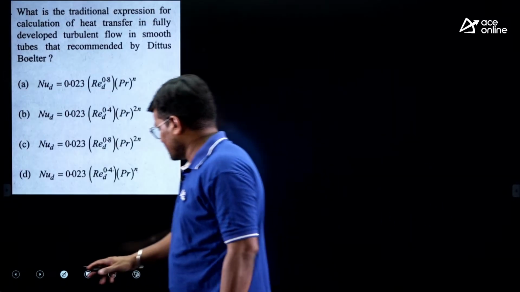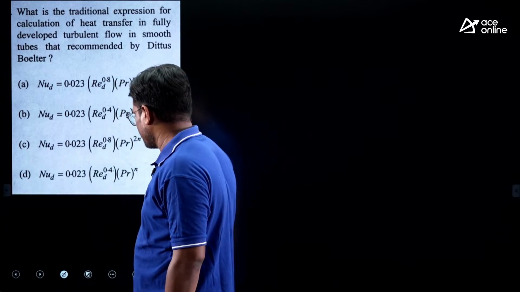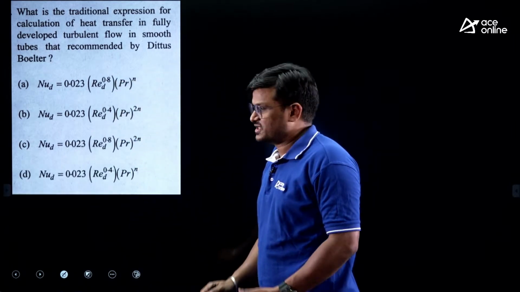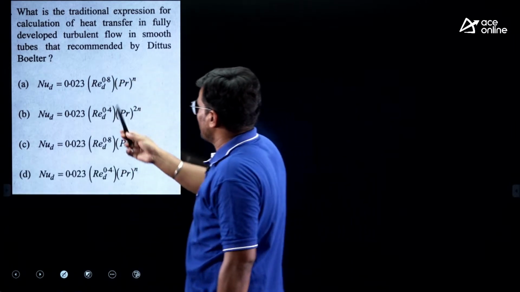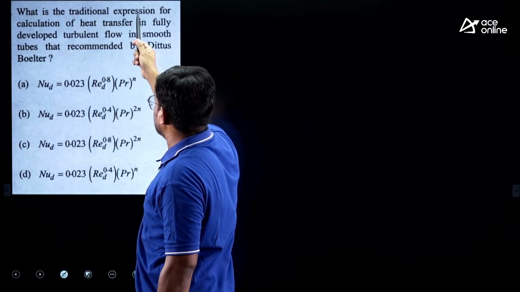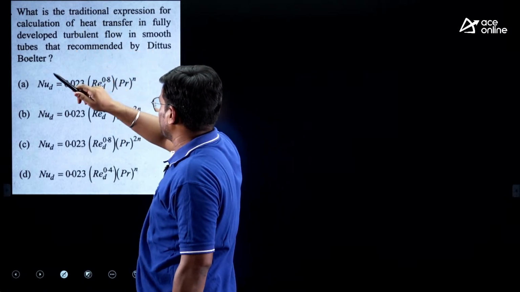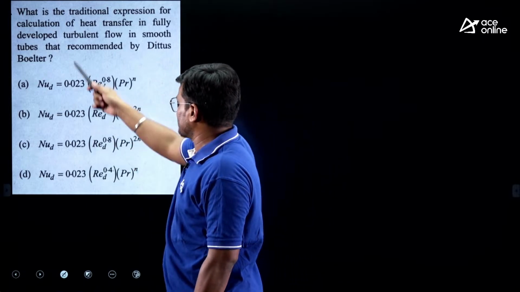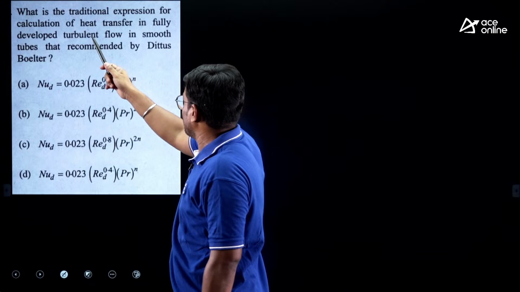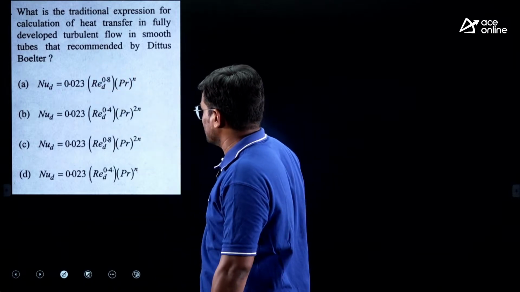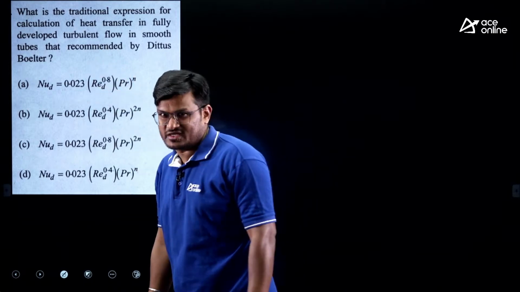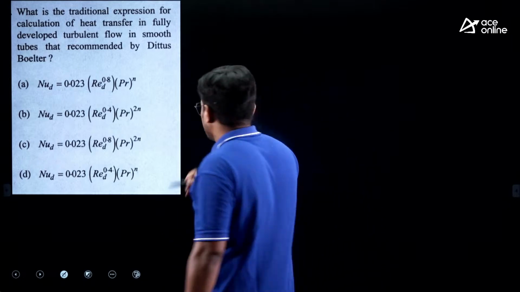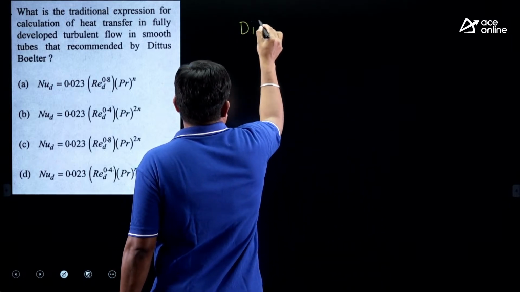Next, this is the question from convection. What is the traditional expression for calculation of heat transfer in fully developed turbulent flow in smooth tubes, recommended by Dittus-Boelter?